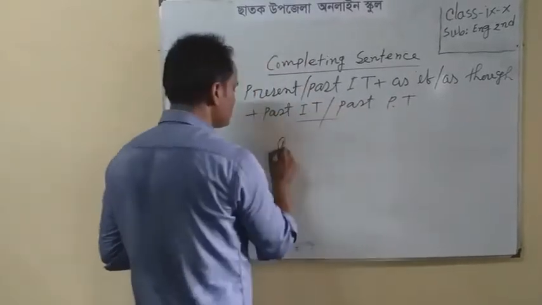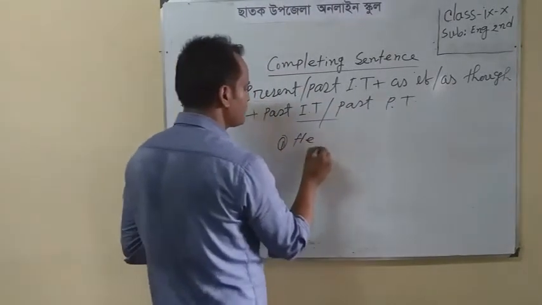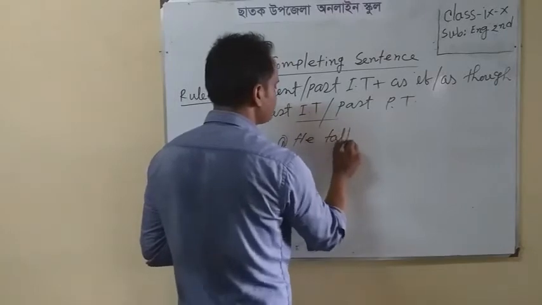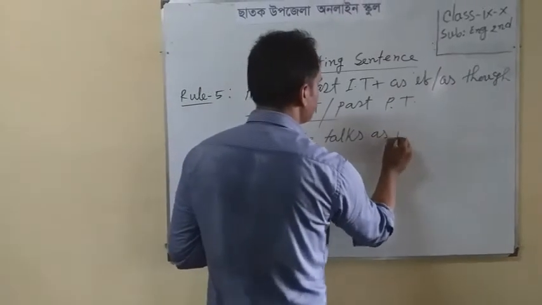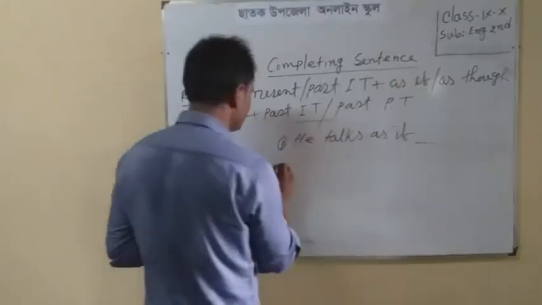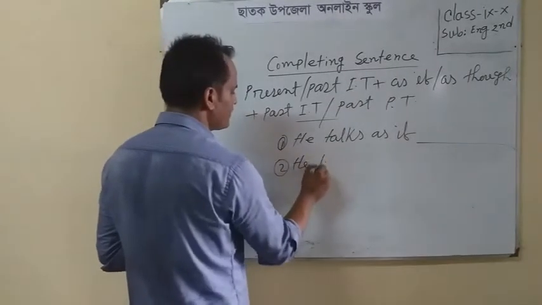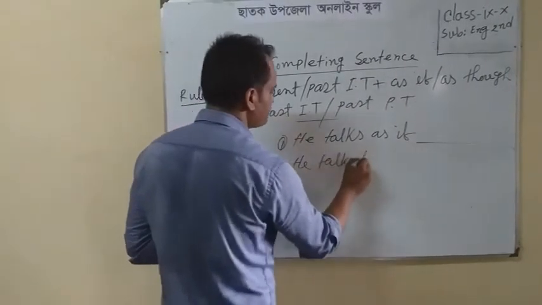Look at the example. He talks as if he knew; he taught as if.